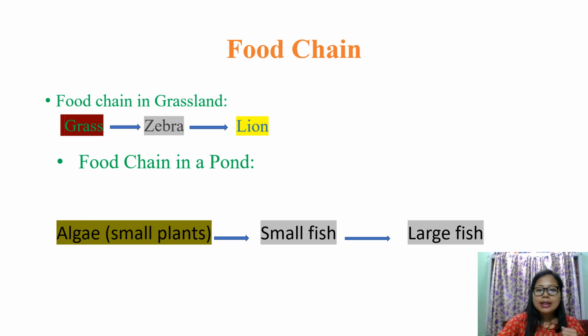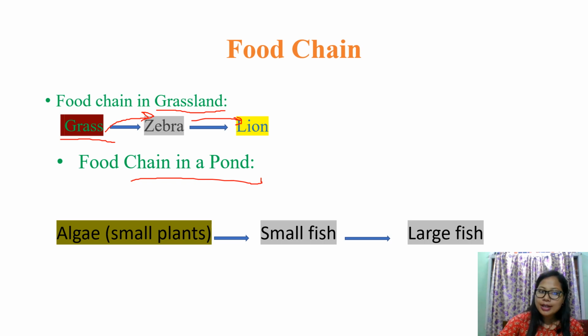So now we'll see the food chain in a grassland. It happens in the grassland. Okay, I'll show you. We'll also see the food chain in a pond. How is the food transferred from one organism to another? Okay, we'll see first in the grassland. In the grassland, the first food source is grass. Grass is eaten by the zebra, and the zebra is eaten by the lion. So this is how the food chain happens in a grassland.